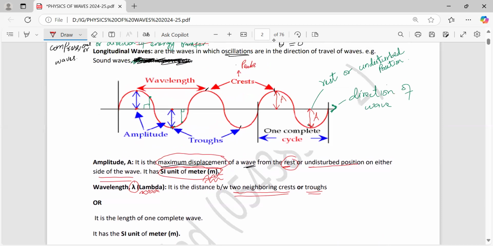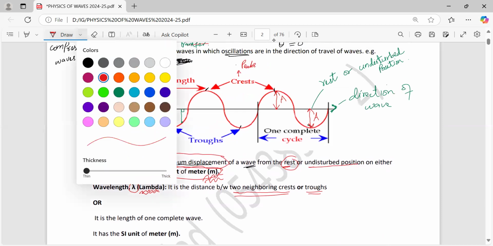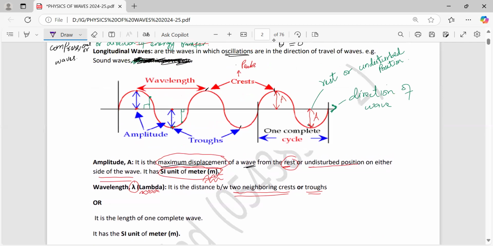Let's see it here. Now you can check, from here till here, this is wavelength. Similarly, from this point to this point, this is also wavelength, which is denoted by the term lambda.